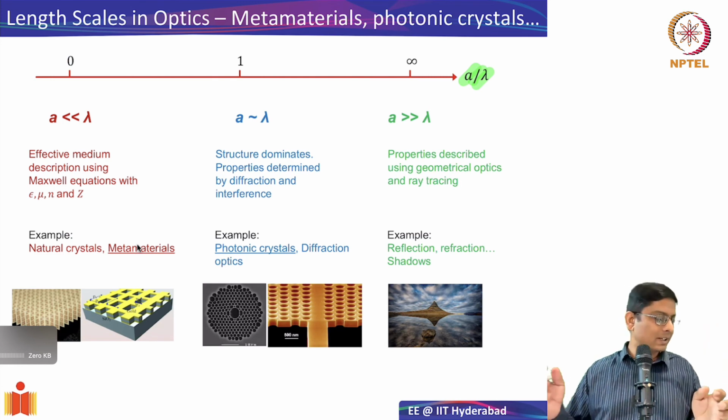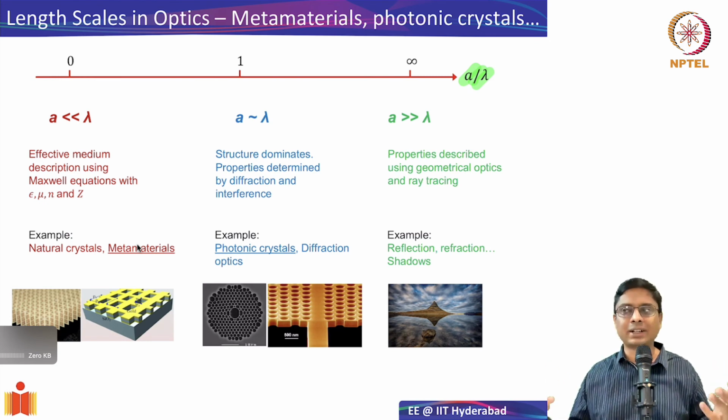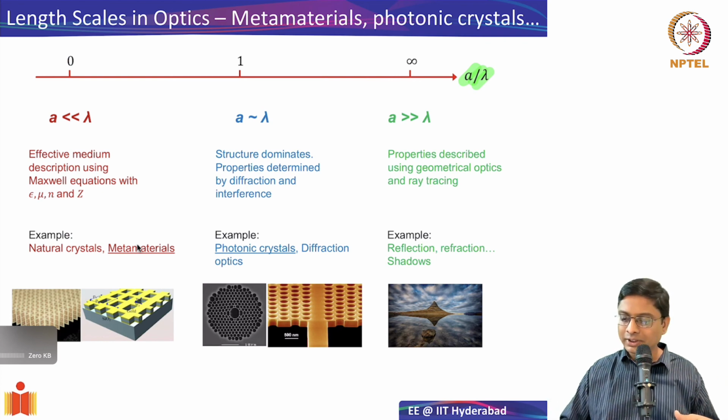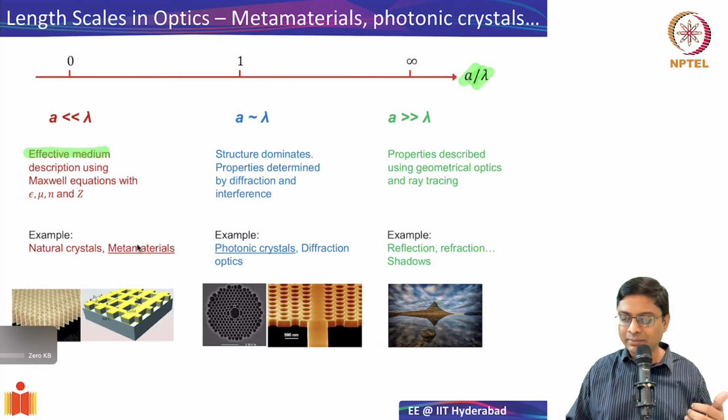That means, just like in a regular medium, if I have glass, the distance between the silicon and oxygen atoms is very, very small, maybe a few picometers, compared to the wavelength, which is hundreds of nanometers. So effectively, you don't have to worry about the interatomic spacings, the forces and all that, simply represented by an effective index. Similarly, if the periodicity of the material is much smaller than lambda, we can represent such a material, be it split ring resonators or a fishnet structure, using what is known as an effective medium description.